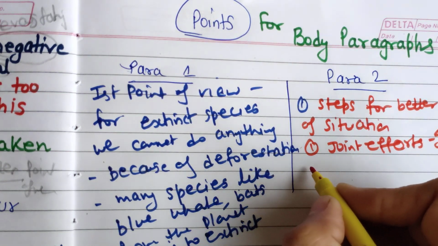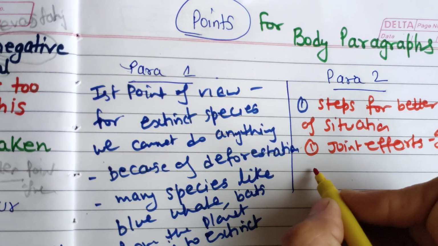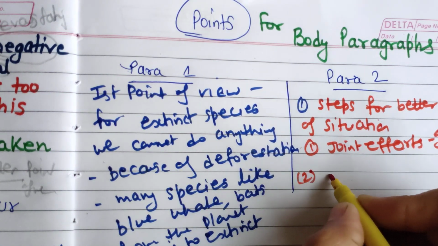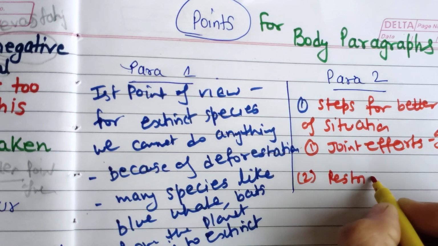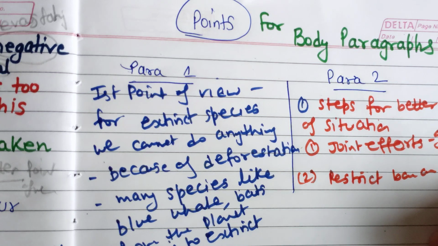So first, what can government do? Restrict, ban on deforestation.